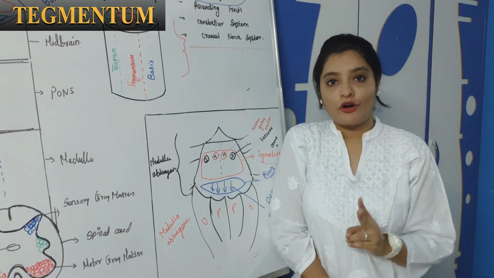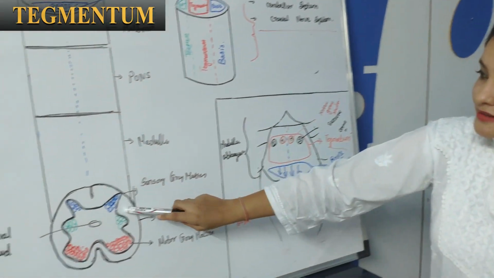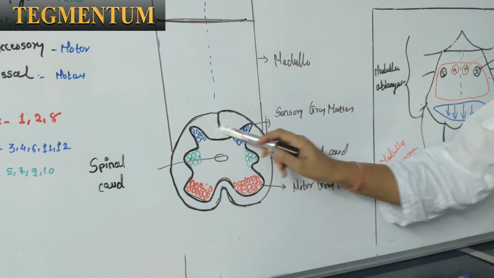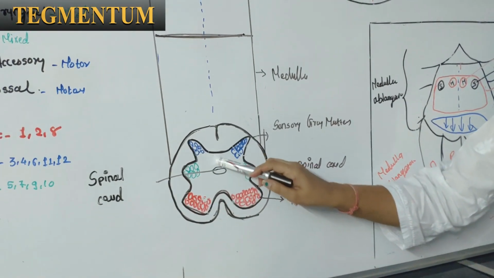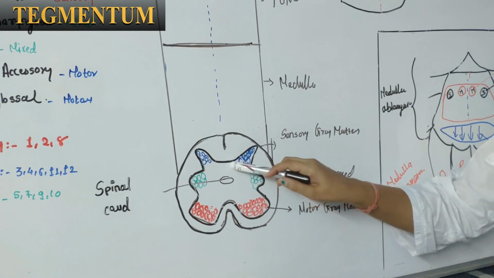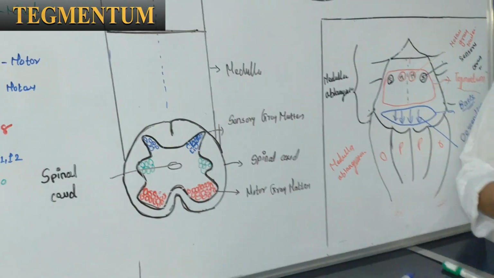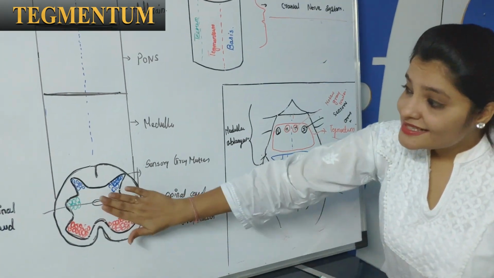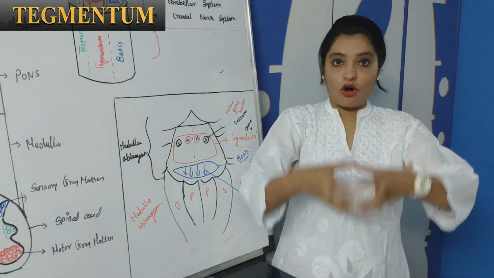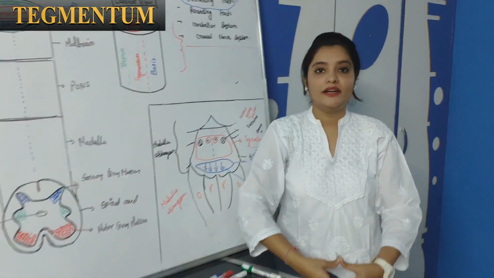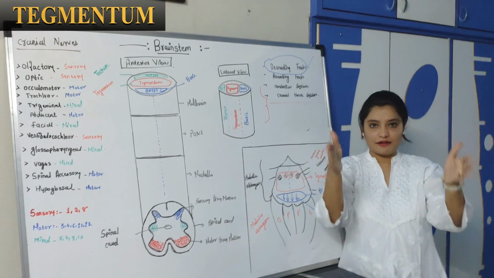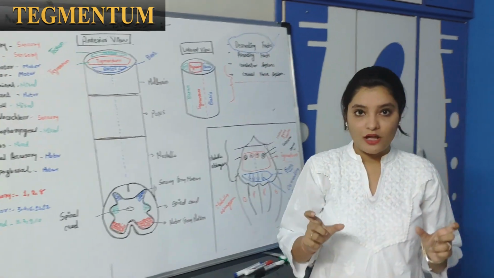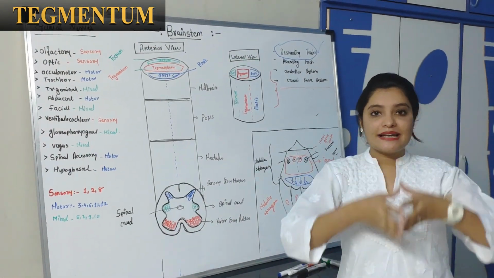So now the most important second concept is, if you have seen in this diagram, the cross section of the spinal cord is very well defined. You can easily see this H type of structure is gray matter, and this is the white matter. So we can clearly demarcate between the gray matter and the white matter. The gray column is situated inside the spinal cord and the white column is situated on the outer side of the spinal cord. So I will use the term gray column or white column.